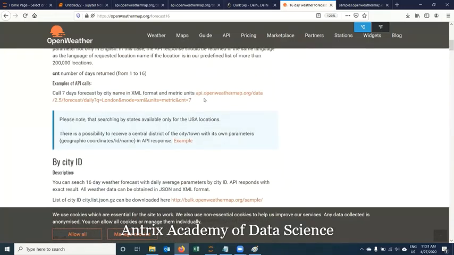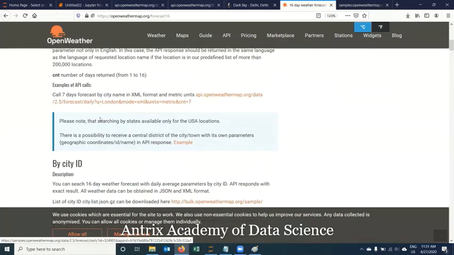So again, we have to see what is the link available, and depending on the case, you can take a call. How many options are you looking for? I say count, how many values. Say a number of days to return. CNT is the number of days. How many days do you want the forecast to be returned?